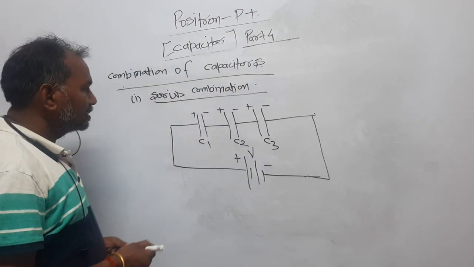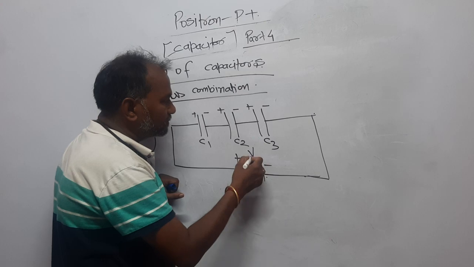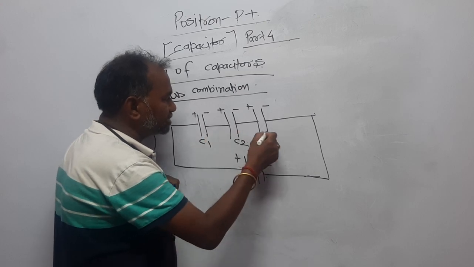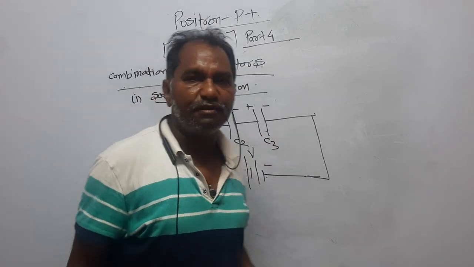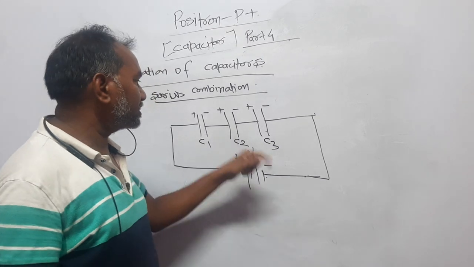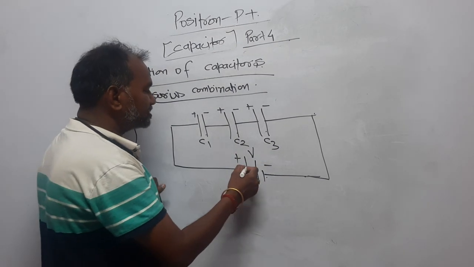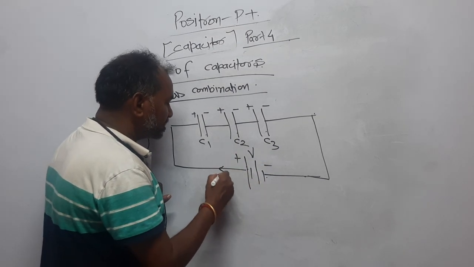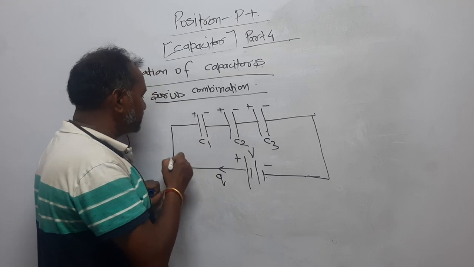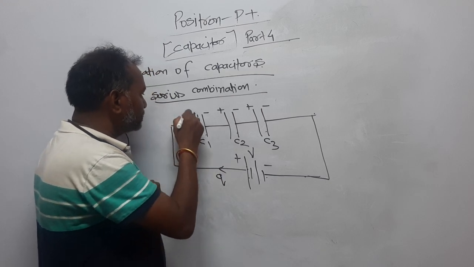Look here. This is the battery having the potential V. This combination of three capacitors, might be infinite capacitors, has been connected with the battery. From the positive plate, let charge Q be issued from the battery, it will come here.